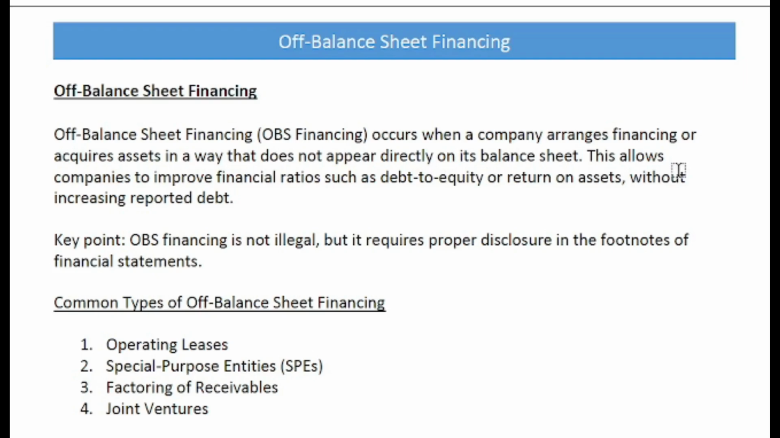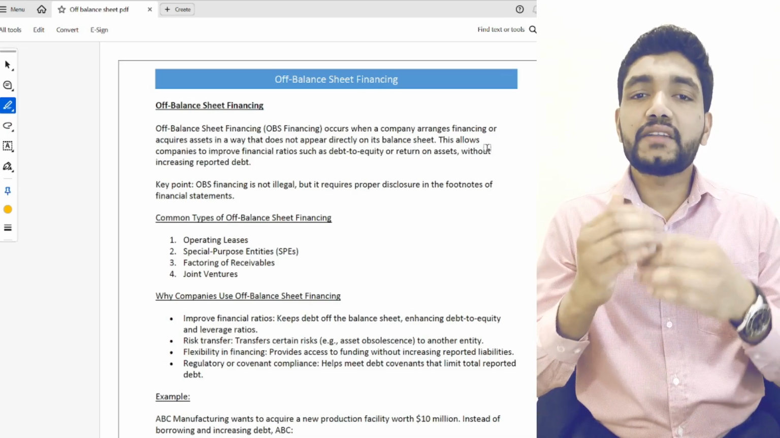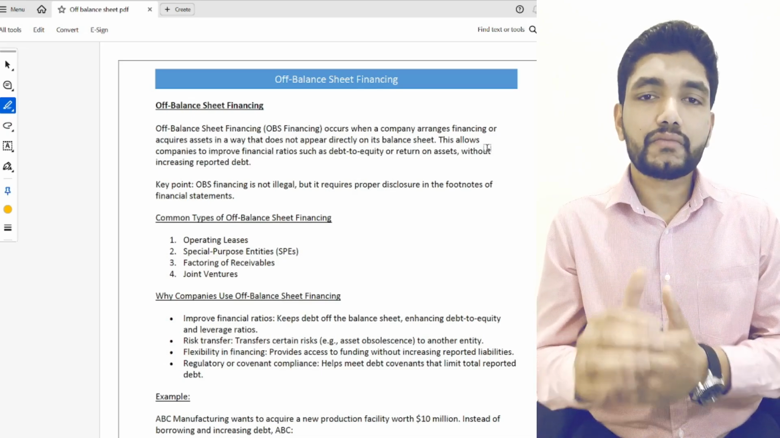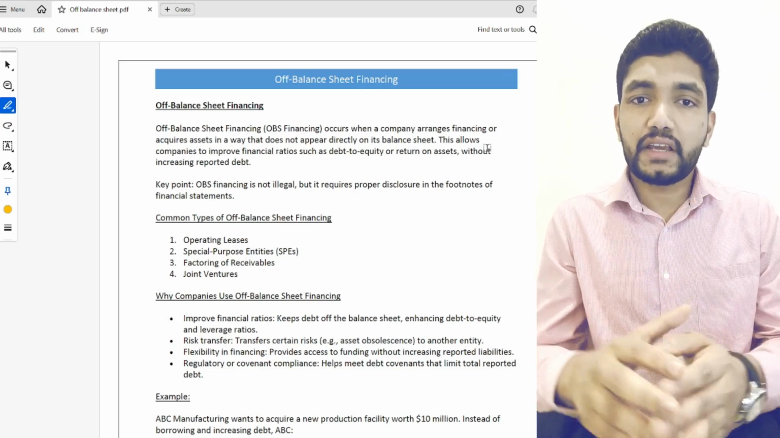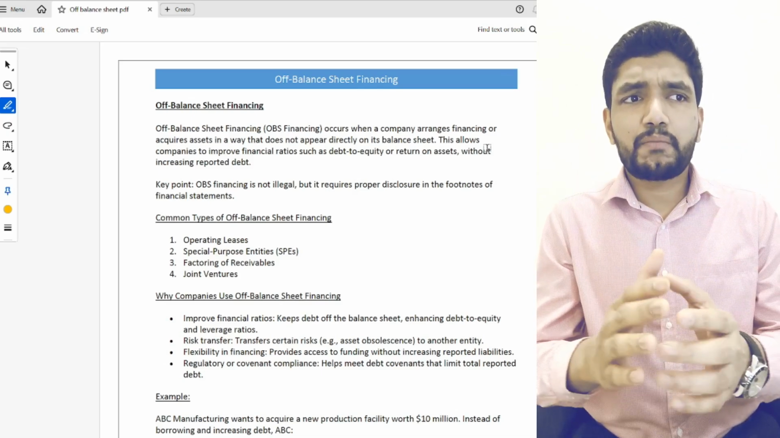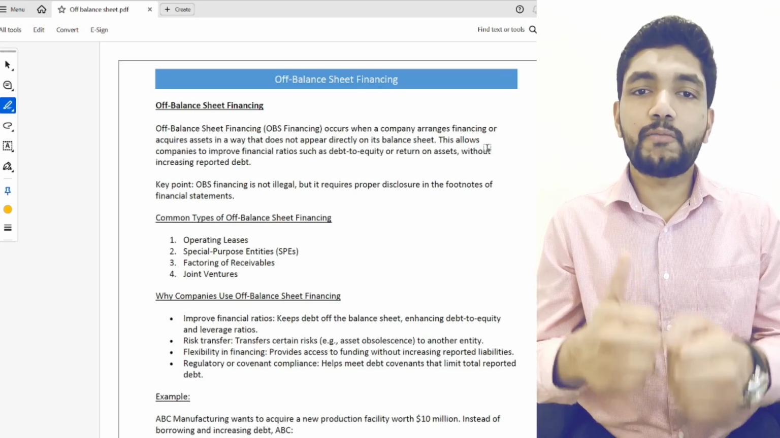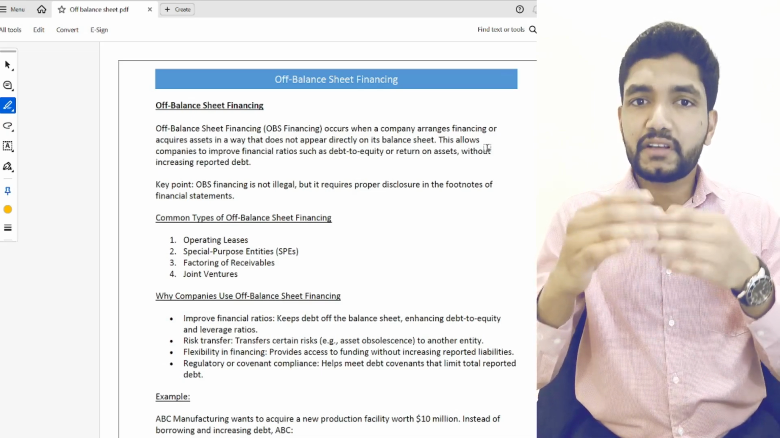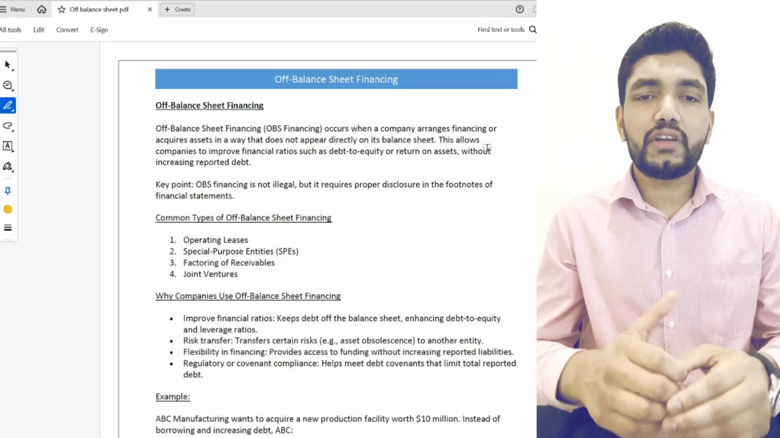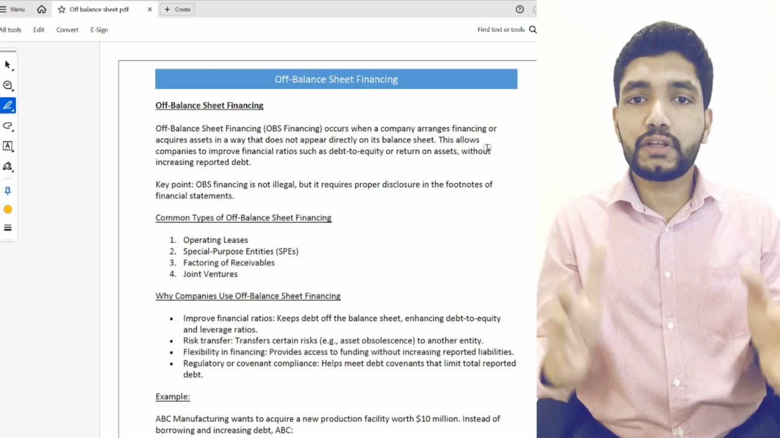So, off-balance sheet financing is a method of raising funds or financing an asset without affecting the balance sheet of the company. Again, off-balance sheet financing is the right way, it's not illegal, but it requires proper disclosure and footnote in the financial statement. If a company uses off-balance sheet financing, it is 100% allowed as per the accounting standards, but it should be disclosed in the footnote of the financial statement.